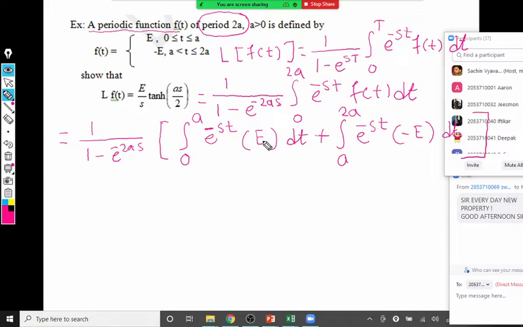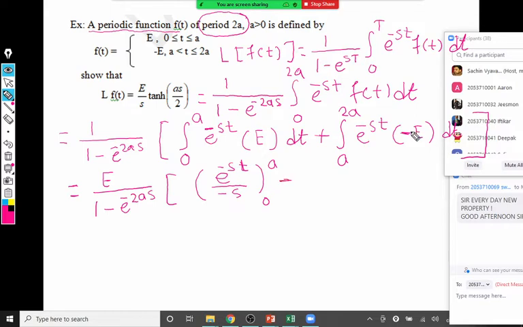We just replace the value of f of t in the corresponding interval. On 0 to a f of t is E, and on a to 2a f of t is minus E, where E is some constant there. So we can observe that E can be taken common, and we can write it outside the integral. So E divided by 1 minus e raised to minus 2as. E is taken outside, capital E. Now we are going to write the integration of e raised to minus st. That is e raised to minus st upon minus s, correct. And limits are 0 to a.